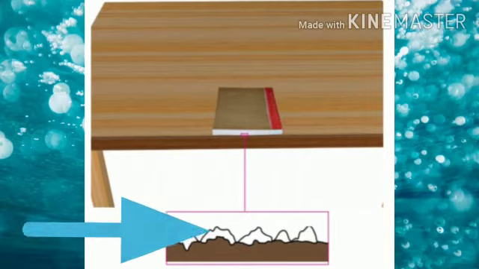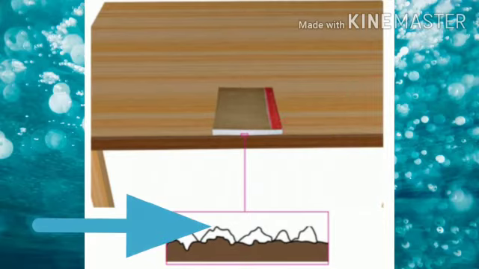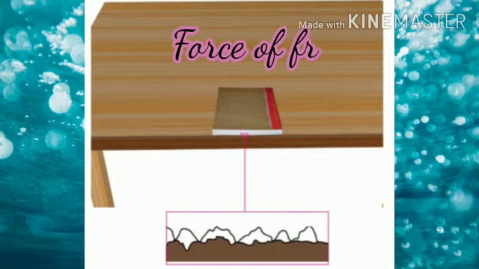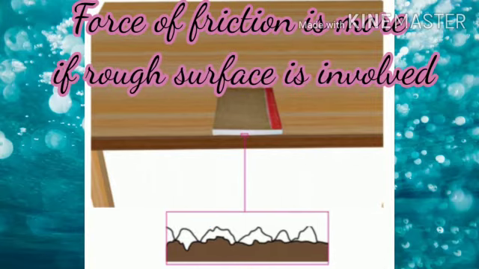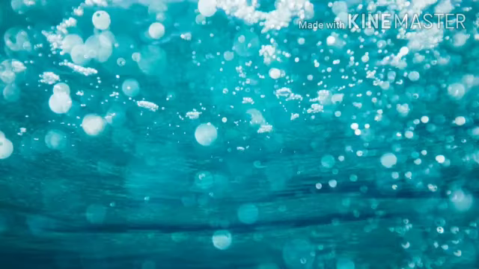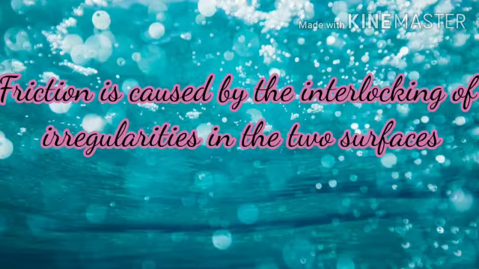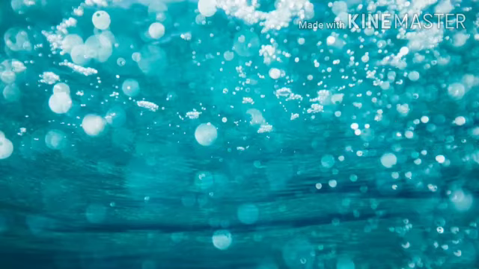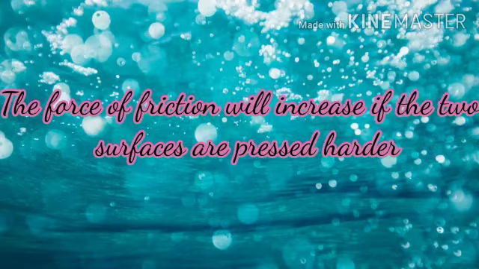On rough surfaces, there are a large number of irregularities. So, the force of friction is greater if a rough surface is involved. So, we saw that friction is caused by the interlocking of irregularities in two surfaces. It is obvious that the force of friction will increase if two surfaces are pressed harder.